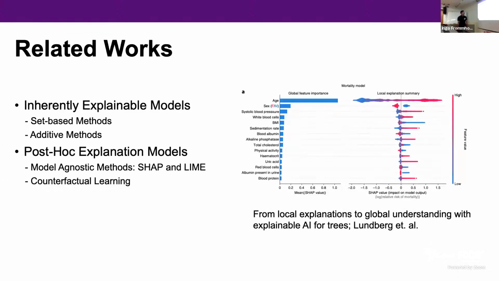As related work, in general for AI, there's been two different branches of explainable AI. There's the inherently explainable model, where the explanations can be generated during training. There's a set-based approach and additive models as examples. And there's also post hoc explanation modules. An example would be model agnostic methods like SHAP and LIME and counterfactual learning. And these methods happen post-training. As an example, here we have SHAP values on the right, and this can be helpful for doctors because they see, for example, that age is a very important feature in this mortality model.